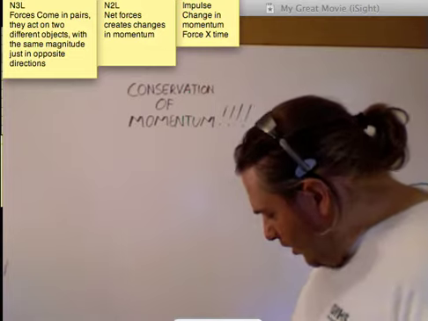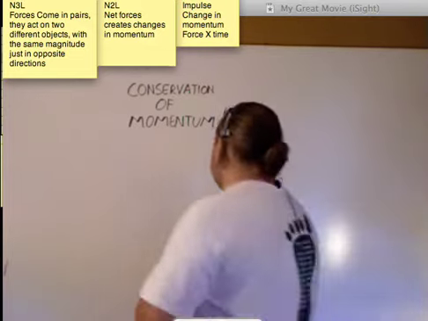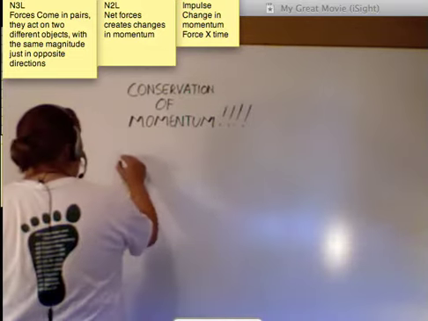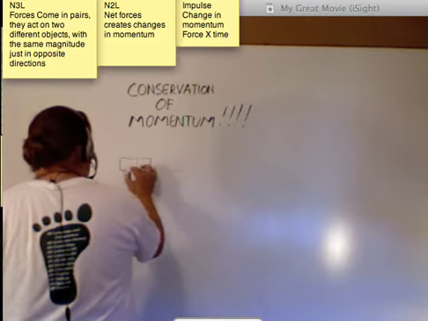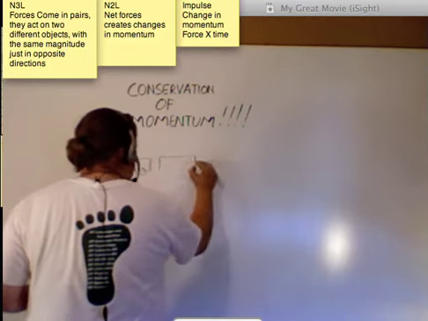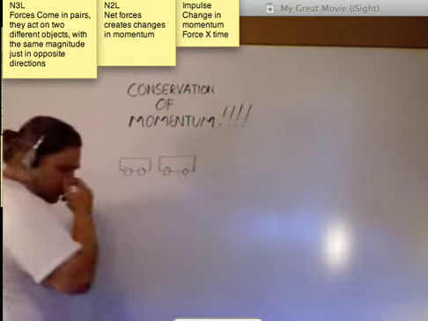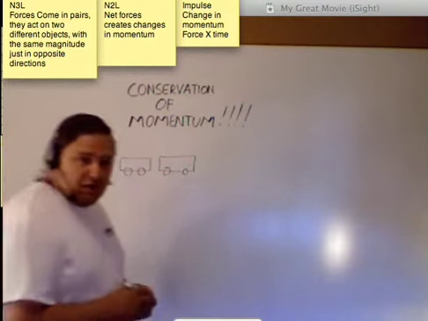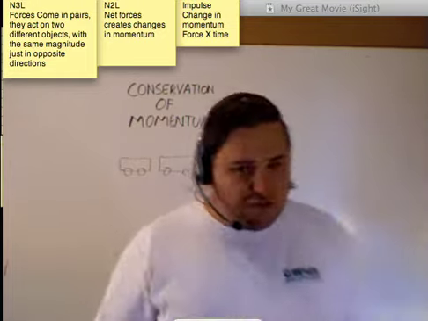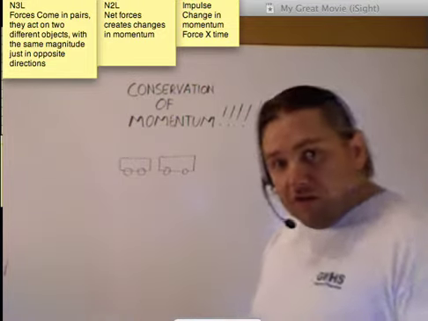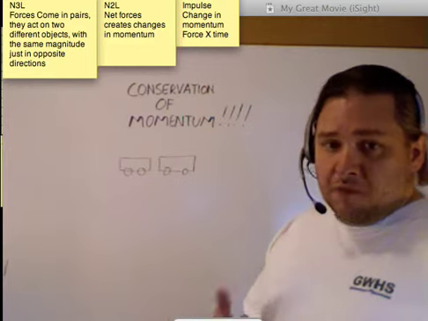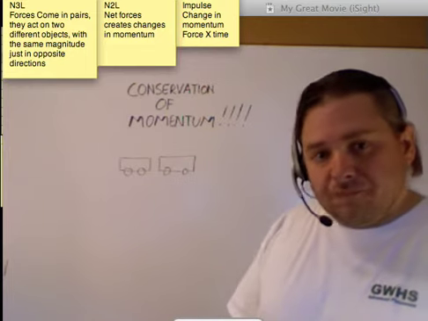Now, talking about a collision, we have two cars that collide with each other, right? And let's say, for simplicity's sake, that both of these cars have identical mass values, and they have relatively the same velocities. Okay, conservation of momentum says that whatever momentum I start off with, I end up with. But why? Why is that true?